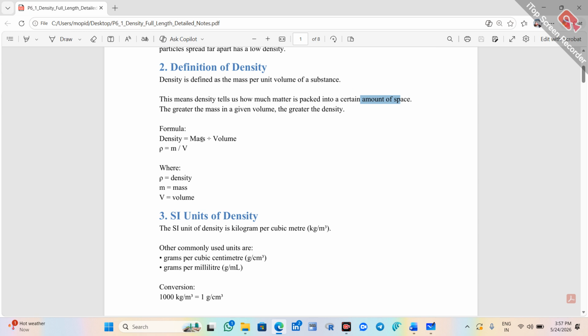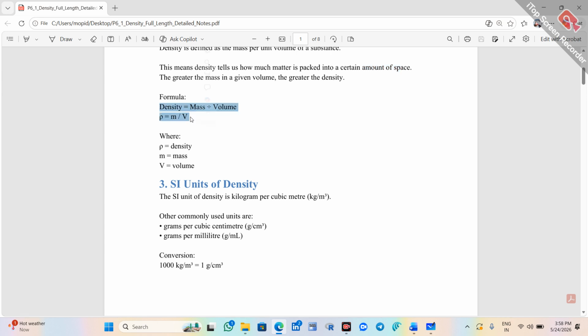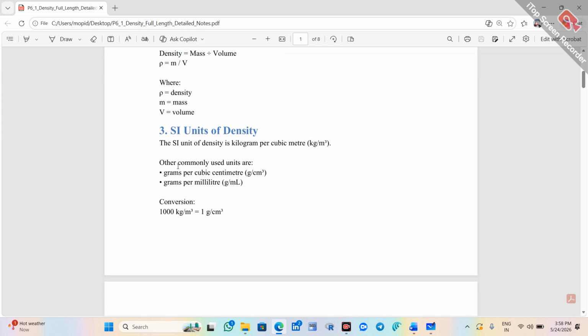Density is directly proportional to mass and inversely proportional to volume. Whenever mass increases, density increases. Whenever volume increases, density decreases. Density, represented by rho, equals mass divided by volume. Here, rho is the density, m is the mass, and v is the volume.